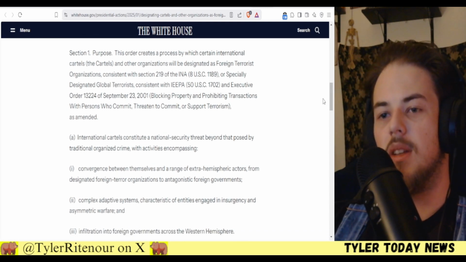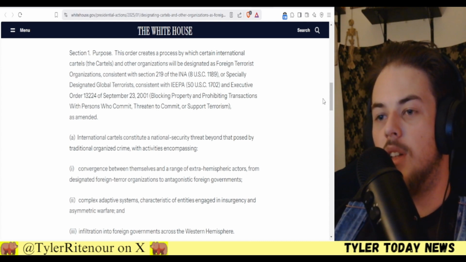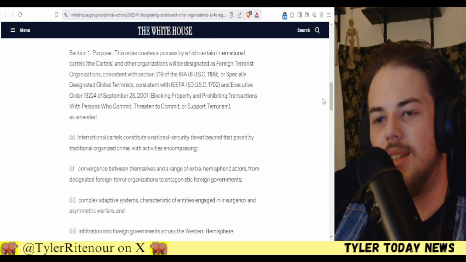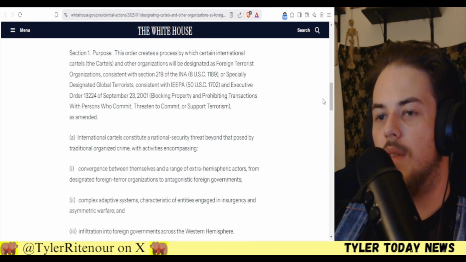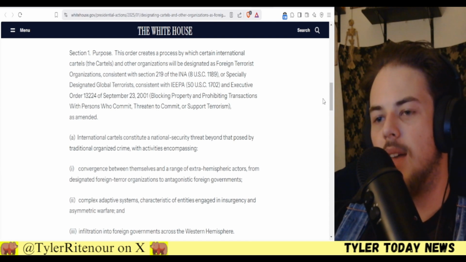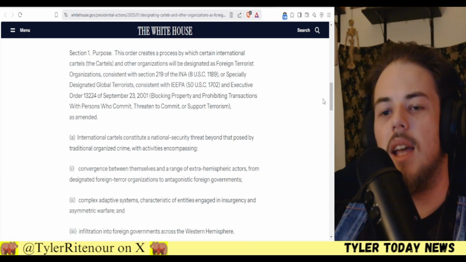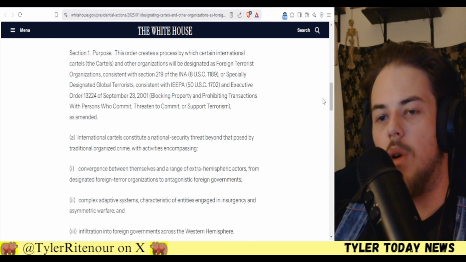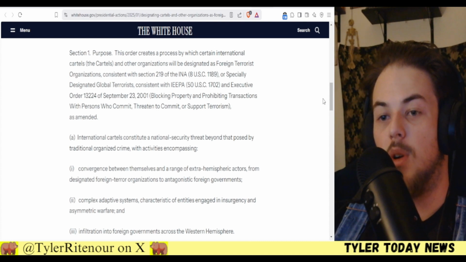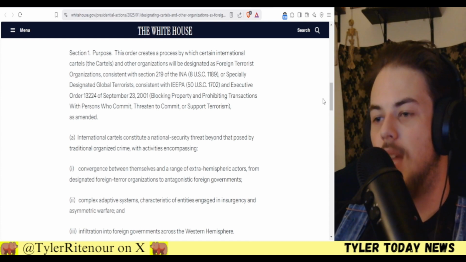Section 1, purpose. This order creates a process by which certain international cartels, the cartels, and other organizations will be designated as foreign terrorist organizations, consistent with Section 219 of the INA, 8 USC 1189, or specially designated global terrorists consistent with IEEPA, 50 USC 1702, and Executive Order 13224 of September 23rd, 2001, blocking property and prohibiting transactions with persons who commit, threaten to commit, or support terrorism.